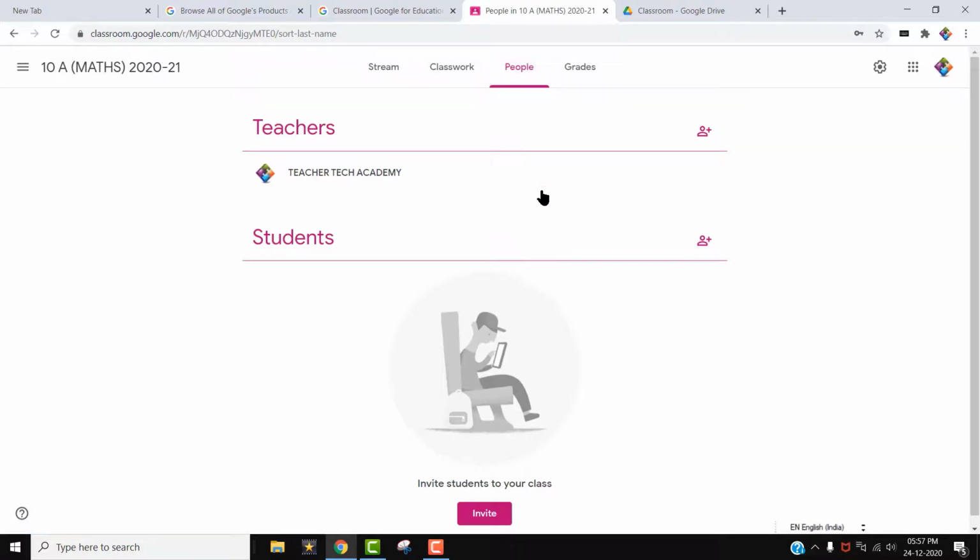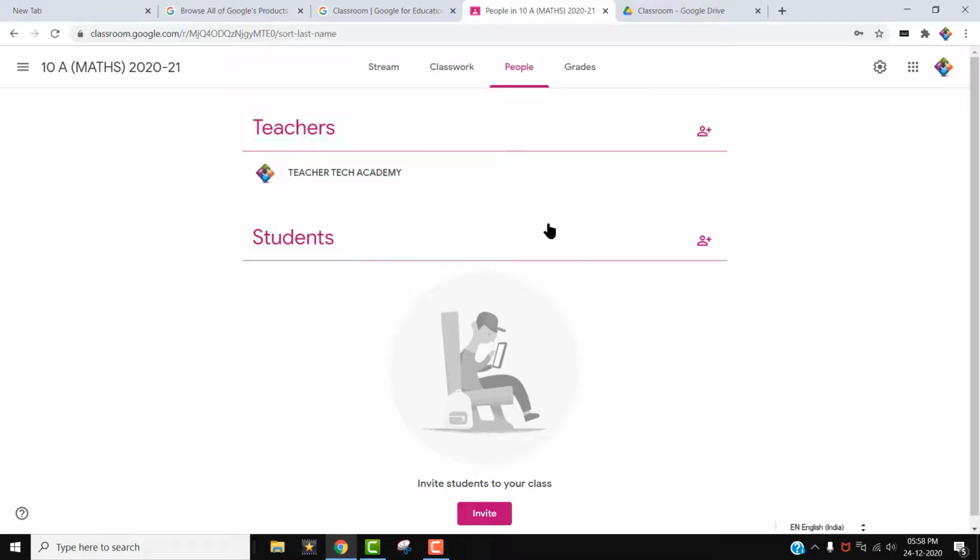One is teachers and another one is students. Why both are there: we can add teachers also to this classroom. So if you want to attach any other teacher in your department to your classroom, you can attach by using this teacher option.